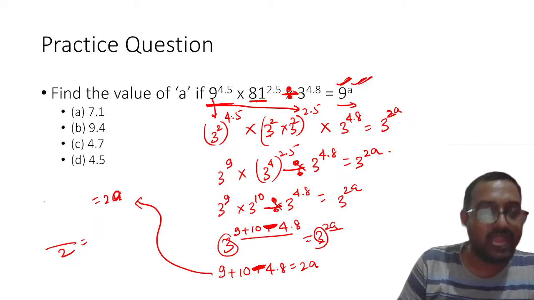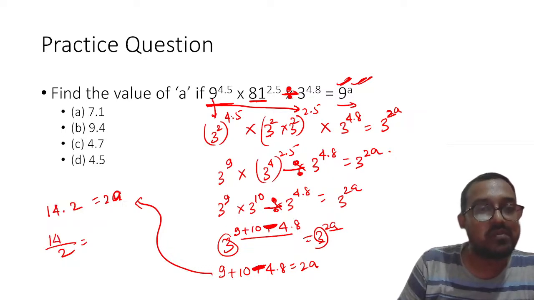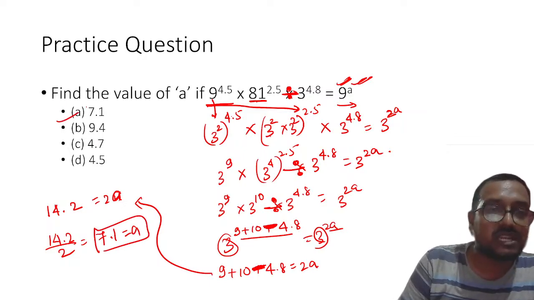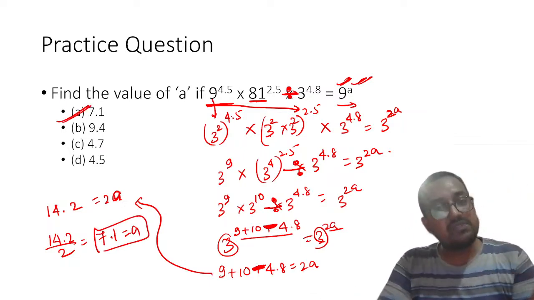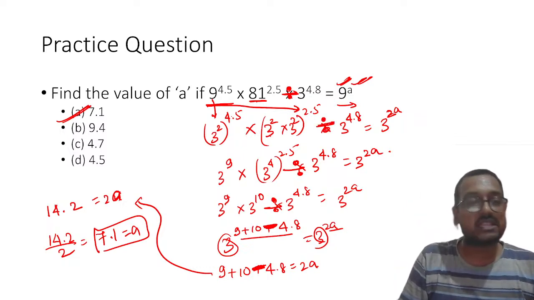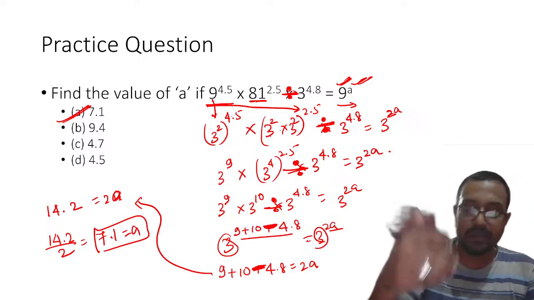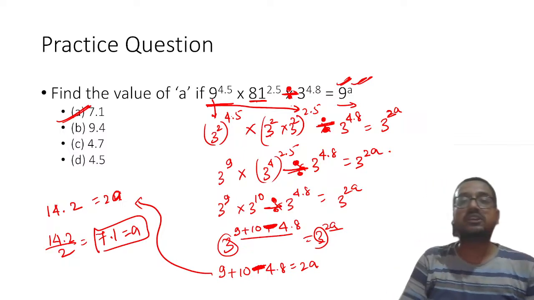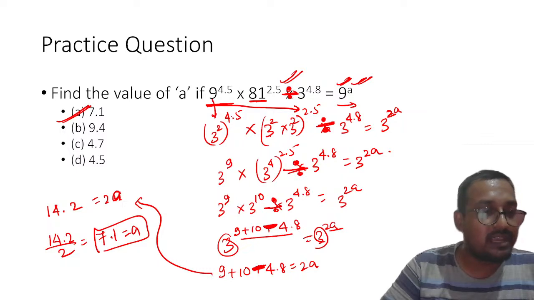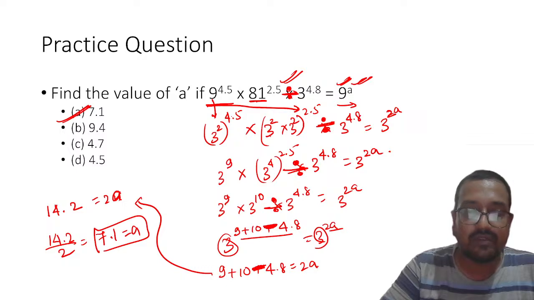So 19 minus 4.8 is equal to 14.2, right? 14.2. So this is coming out as 7.1 is equal to a, and hence the answer is a. Please remember, previously what I did was correct for multiplication. Understood? Is it clear to everyone? But in the actual question, when I was copying it, or you can say when I was framing it, it was divide. Understood? Everyone understood it? Yes, Tanmay, very correct. Previously it was a bit wrong. Divide is totally different.